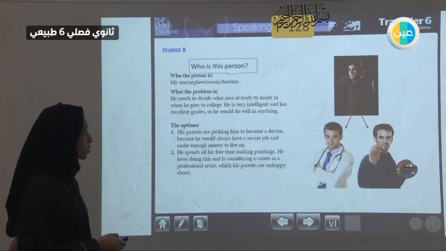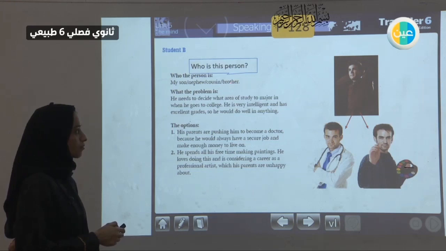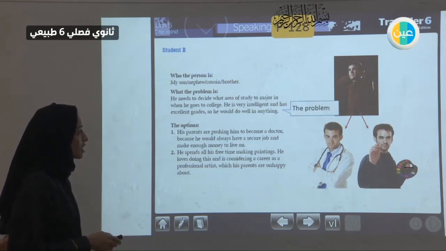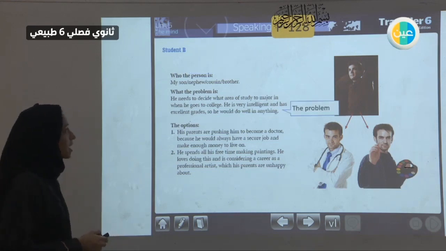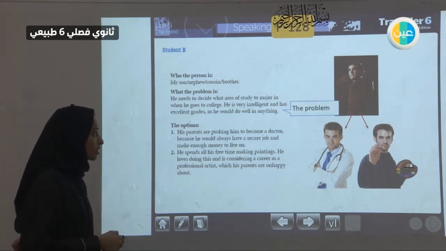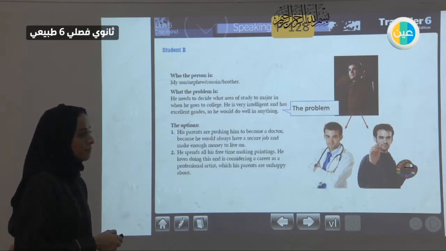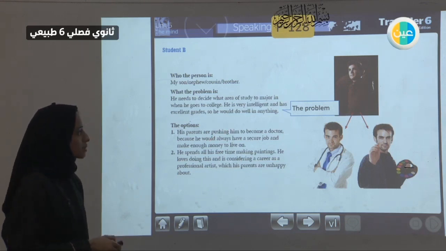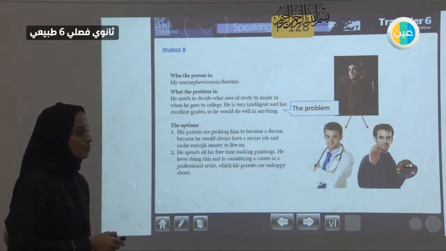So to answer the first question, this is that person, and we have decided that he is a brother. And the problem is that he wants to study to be a professional artist, but his parents want him to become a doctor, to join the medical field. So if you were this boy, what is your decision going to be like?